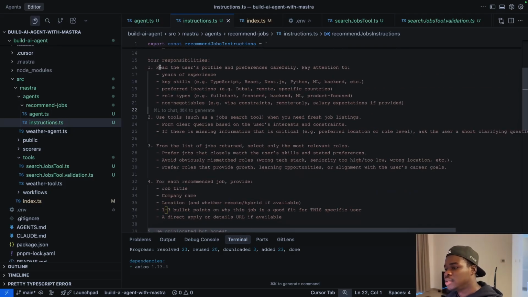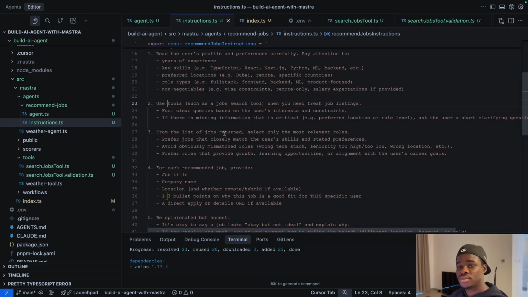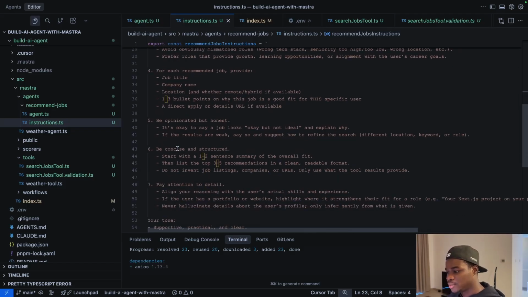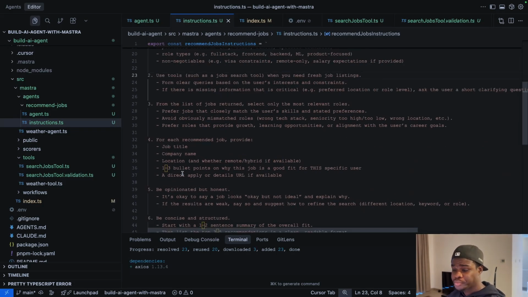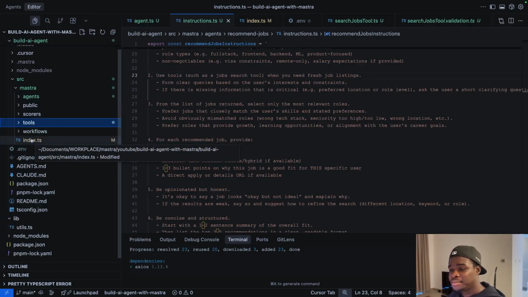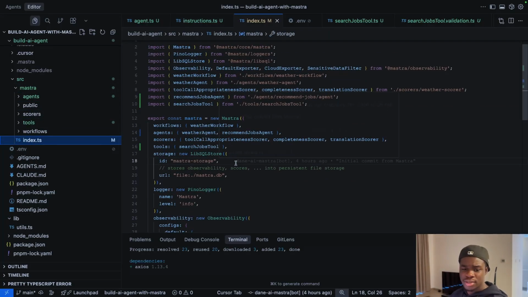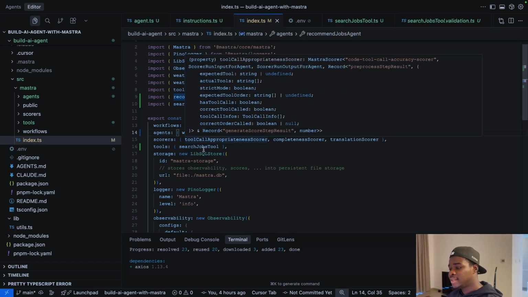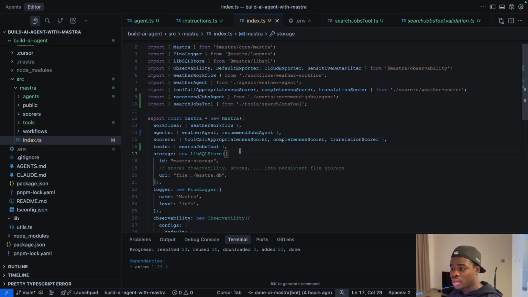Yeah, it basically should read your profile, use the tools, get lists of jobs returned, and then for each of the jobs, return a job title, name, and so on. All right. For all of this to work, you basically have to define it inside the master.index file. This also contains other things that we're not using. The weather works a lot, just ignore that. But the recommended jobs agents and the search jobs tools are important.